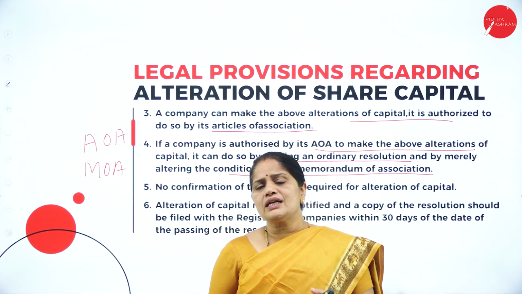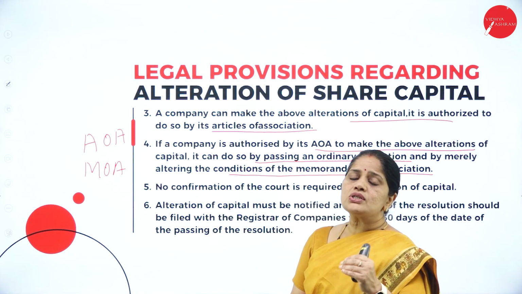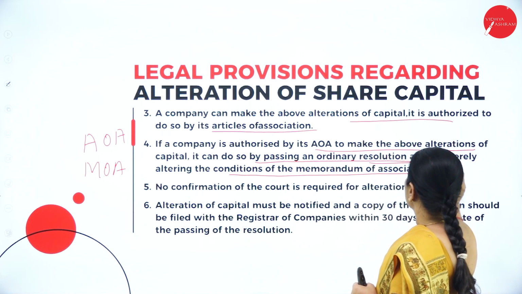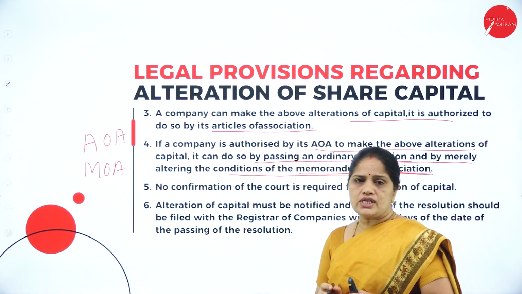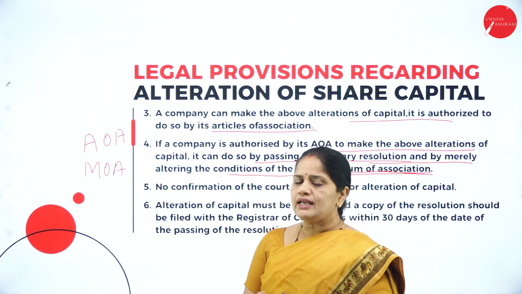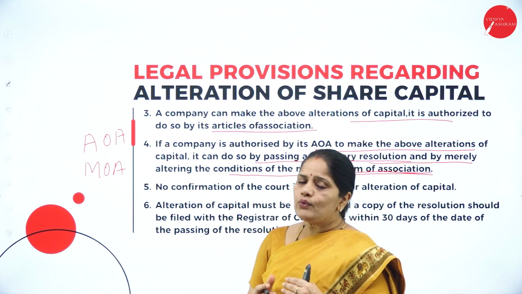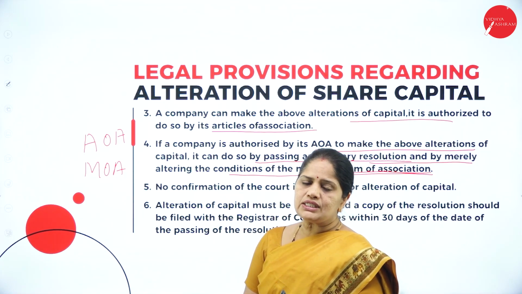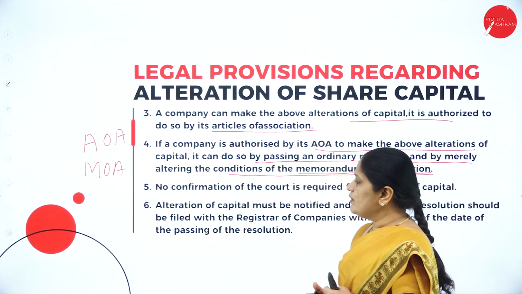So we have so many other clauses in the Memorandum of Association, and as such, when any company wants to go in for alteration of capital, it can do so by passing an ordinary resolution and by merely altering the conditions of the Memorandum of Association. So they can do so by passing a resolution. They can have a board meeting, pass a resolution that the company is going in for alteration of capital, and once the resolution has been passed, only then they can make the necessary changes in the Memorandum of Association, and then they can go ahead with the alteration of capital.